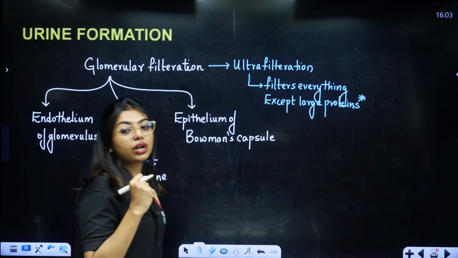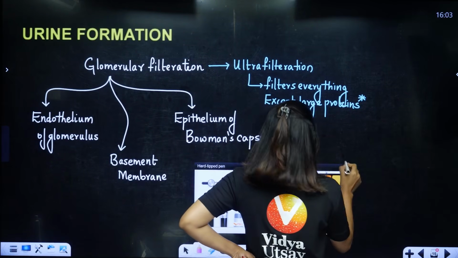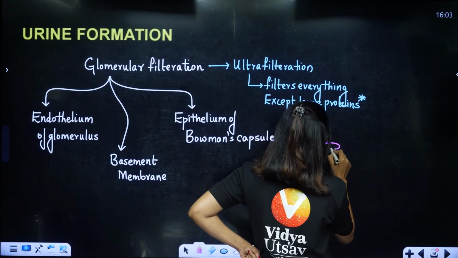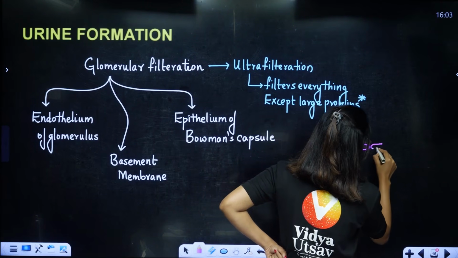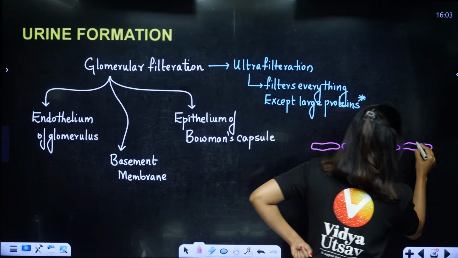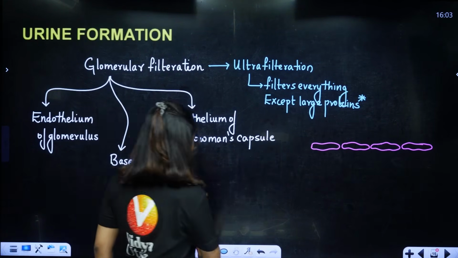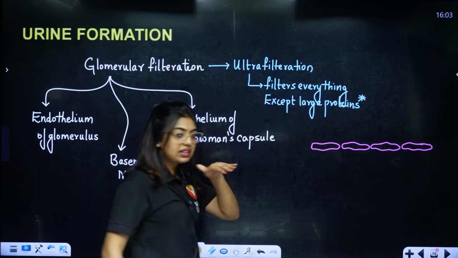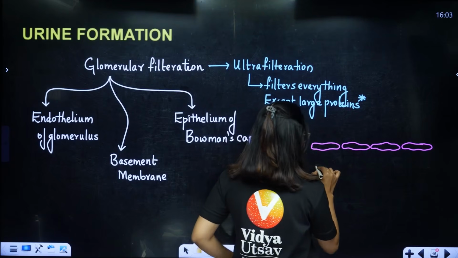Now we are going to understand how these layers are formed. First, students, we can draw the endothelium of the glomerulus. I am not drawing from NCERT, there is no diagram, but just understand the layers. After that, students, there is going to be one layer which is the basement membrane, which is non-cellular.